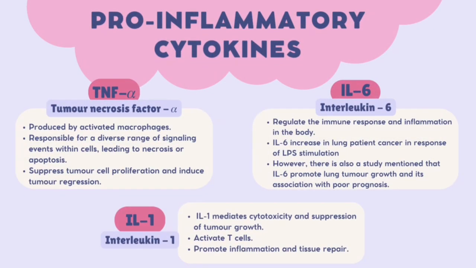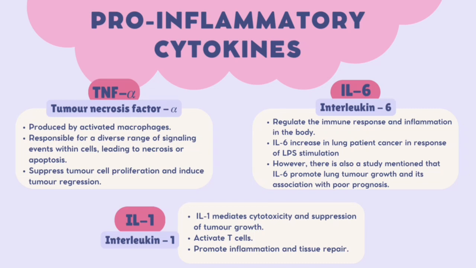Tumor necrosis factor alpha is produced by activated macrophages. It is responsible for a diverse range of signaling events within cells, leading to necrosis or apoptosis. It also suppresses tumor cell proliferation and induces tumor regression. Next, interleukin-6 regulates the immune response and inflammation in the body. IL-6 increases in lung cancer patients in response to LPS stimulation. However, there is also a study that mentioned that IL-6 promotes lung tumor growth and is associated with poor prognosis.